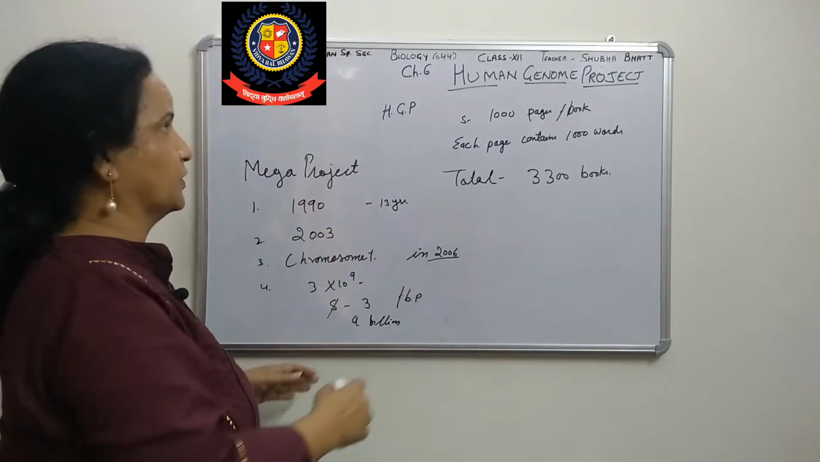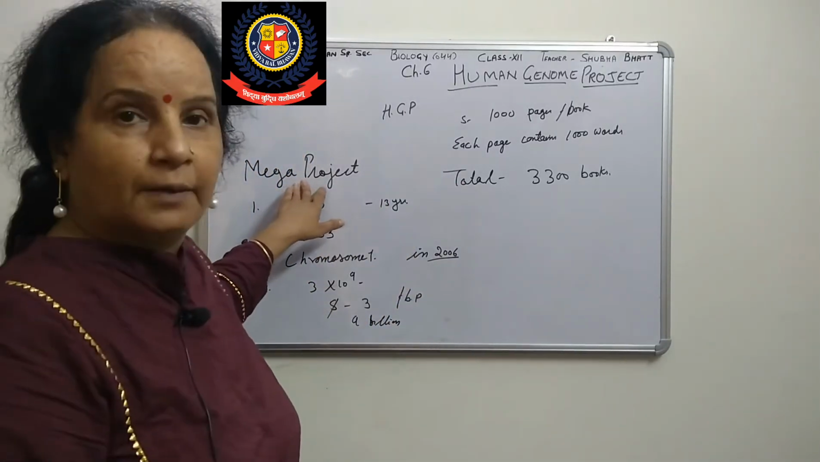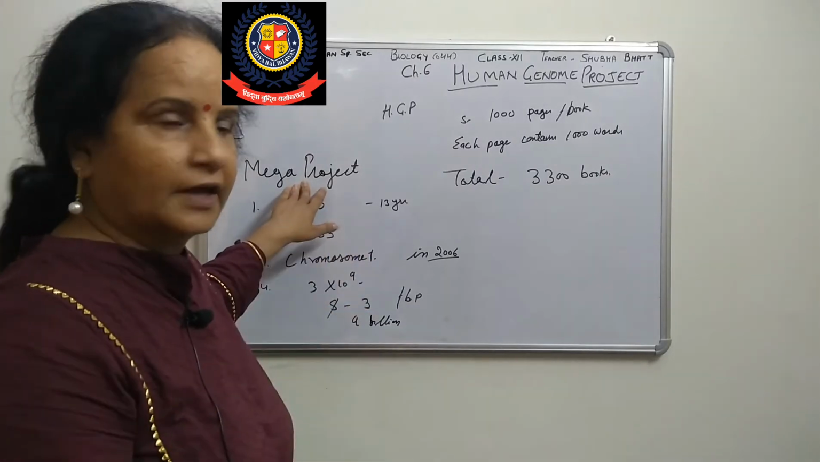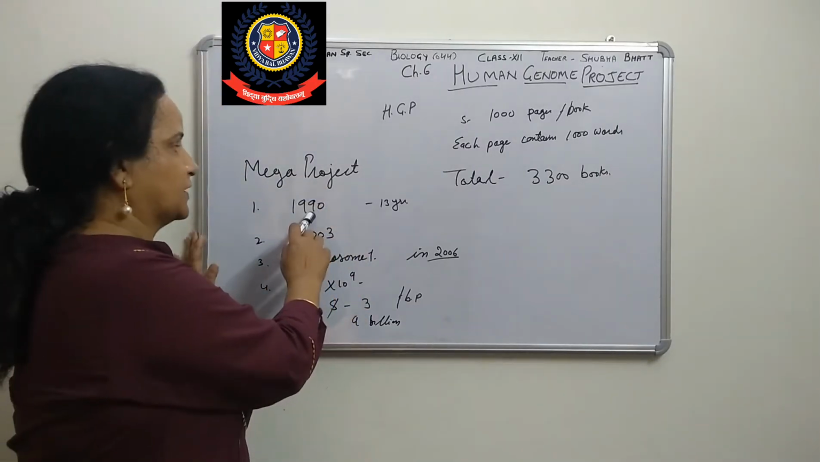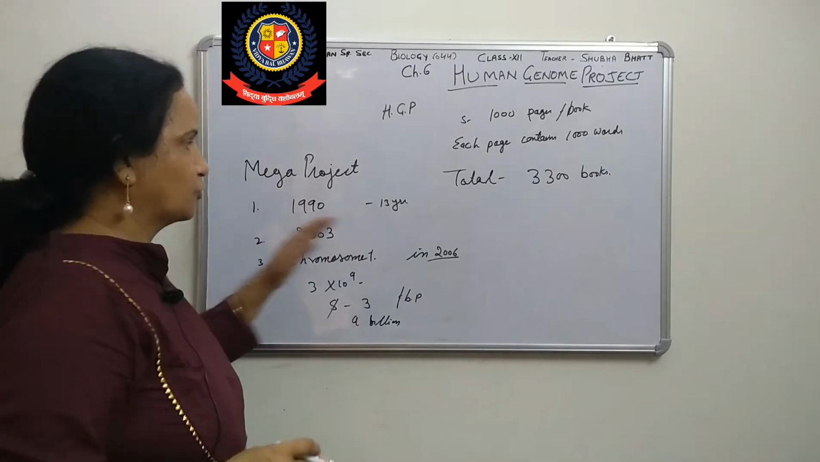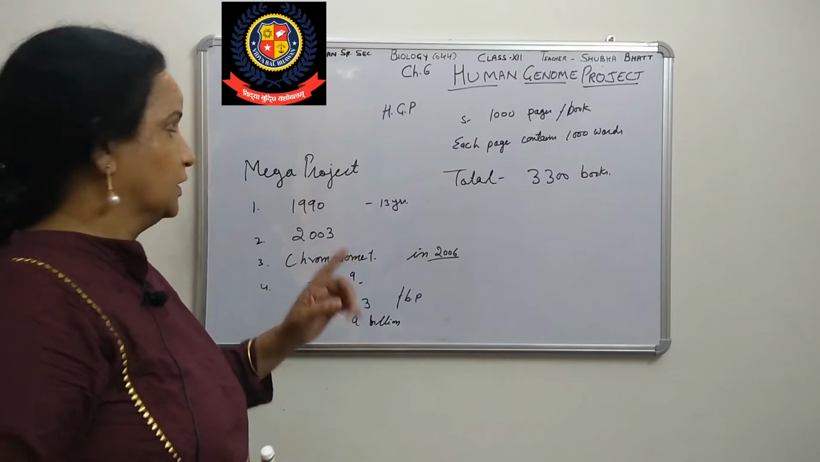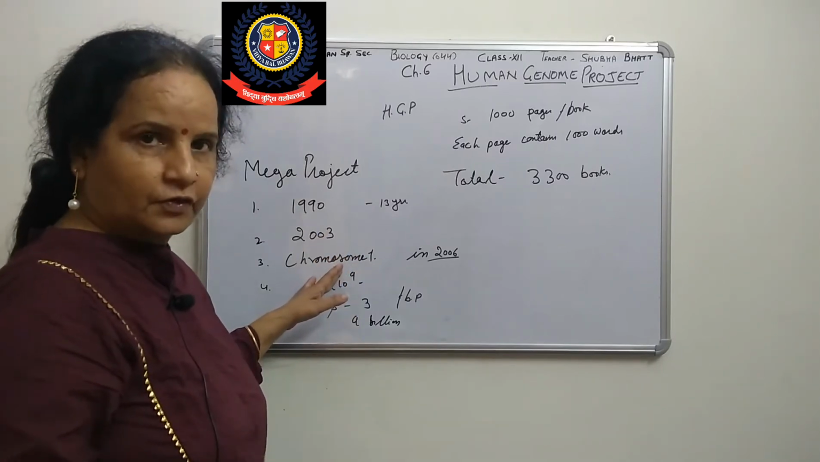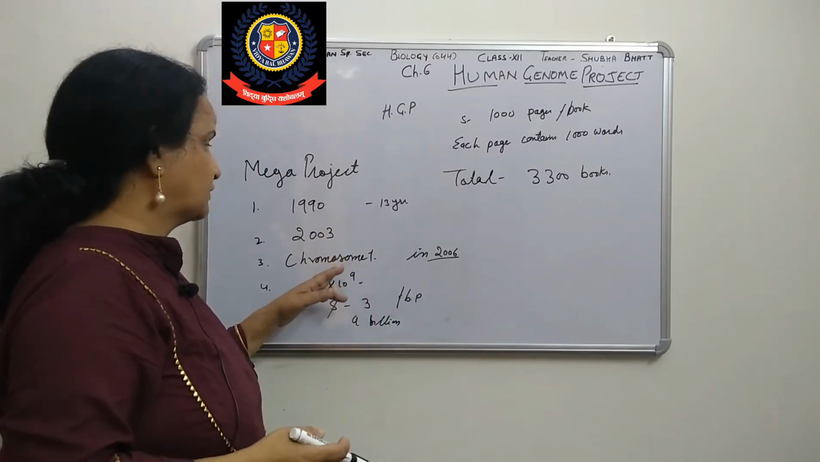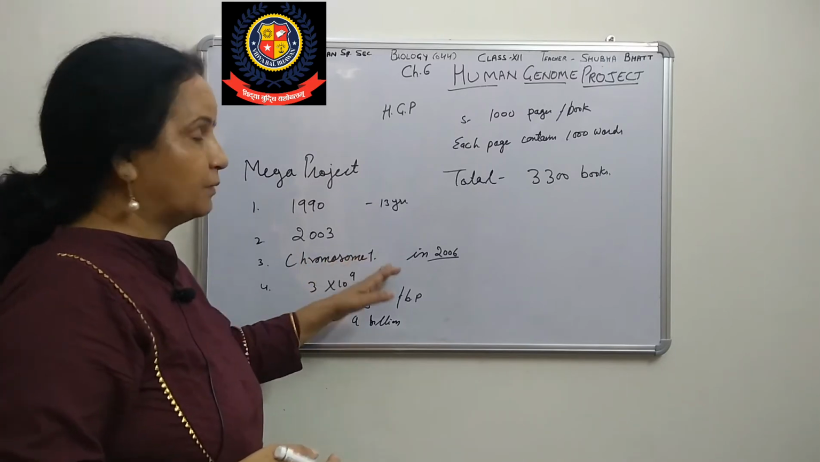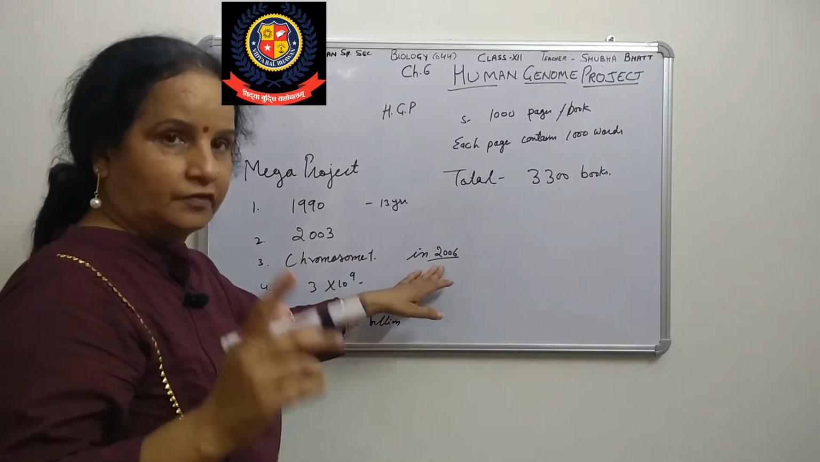Because of these reasons, we are calling it a mega project. The first reason is that it started in 1990. It should have been completed in 13 years, but because only one chromosome remained to be sequenced, that is chromosome number 1, it was completed in 2006.